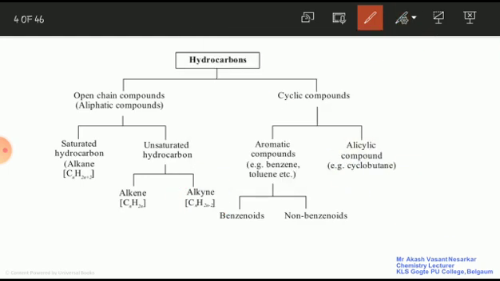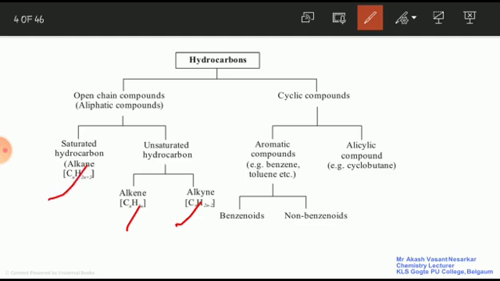So alkenes and alkynes are unsaturated hydrocarbons which contain carbon-carbon double bond and carbon-carbon triple bond. If the compound contains carbon-carbon double bond, then it is alkene. If it contains carbon-carbon triple bond, then it is alkyne. And if it contains only carbon-carbon single bond, then it is alkane.